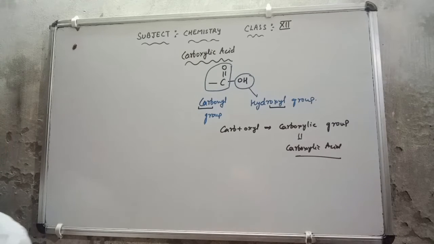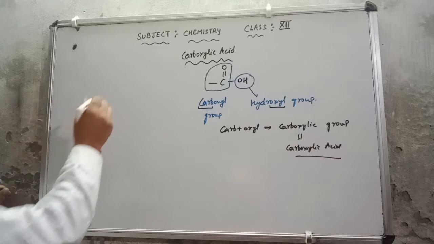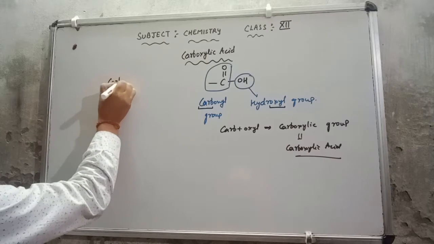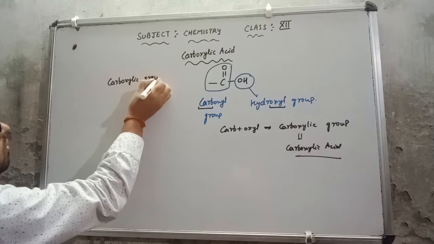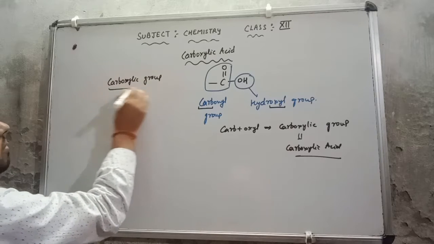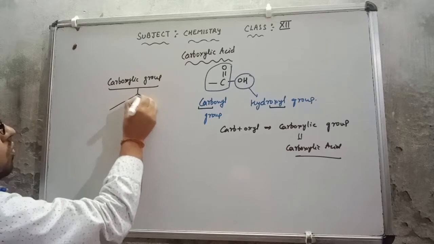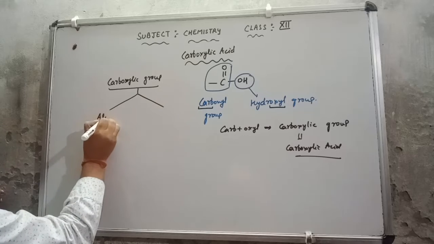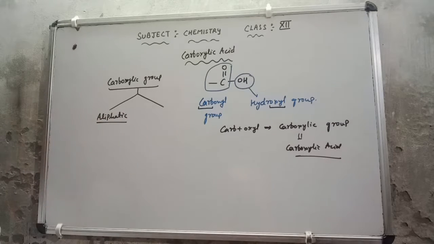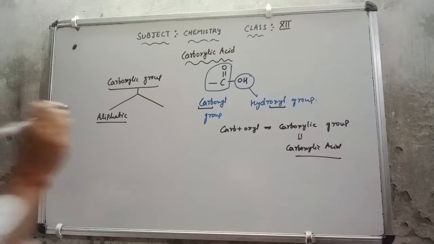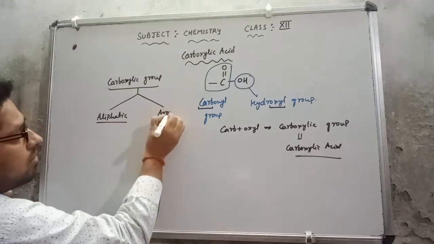Now if I discuss the carboxylic group, it is of two types. One is aliphatic, and second is aromatic.